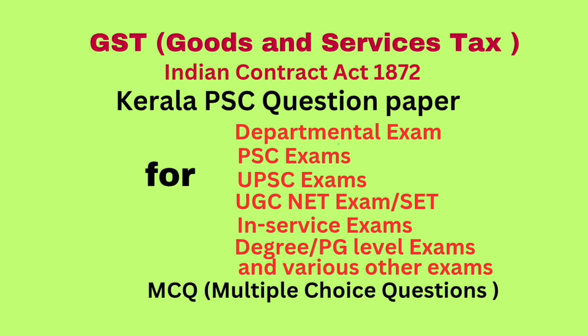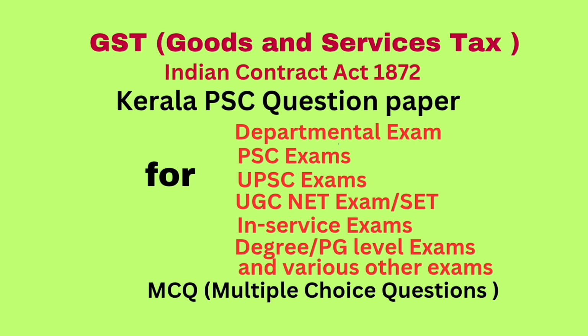Question number 70. A dash is a contract to do or not to do something if some event collateral to such contract does or does not happen. Answer contingent contract. Question number 71. A dash is the delivery of goods by one person to another for some purpose upon a contract with terms for return or disposal. Answer bailment.